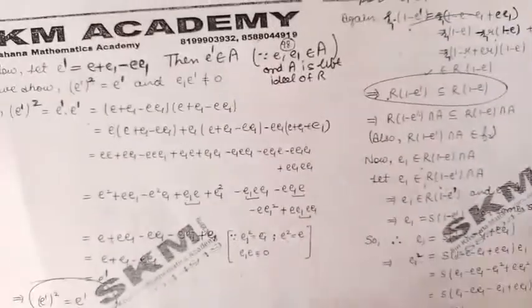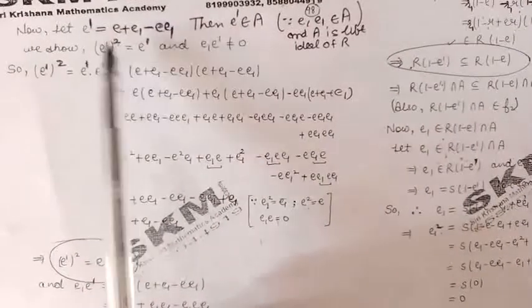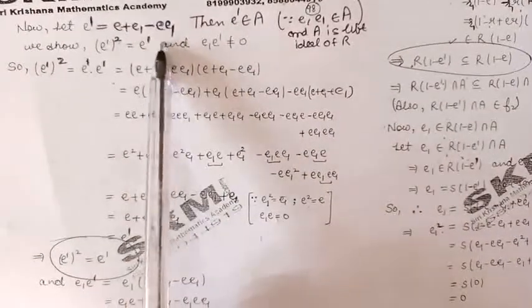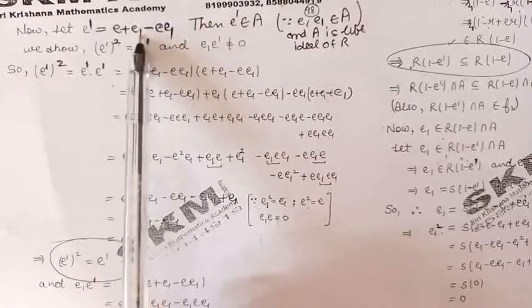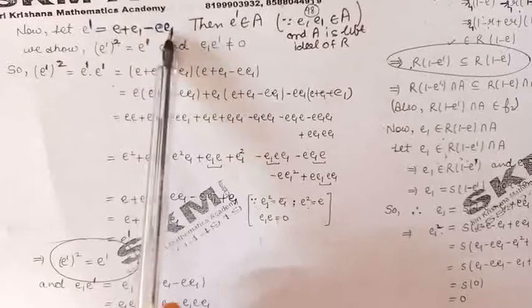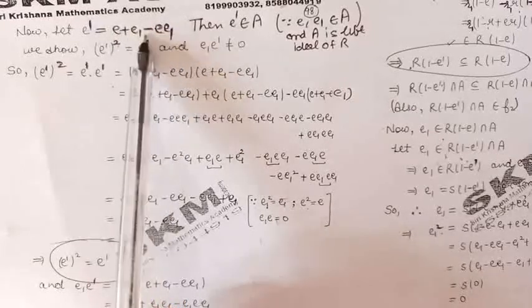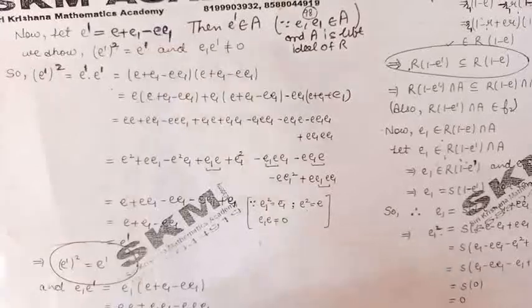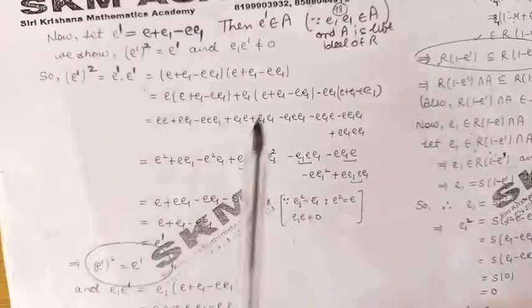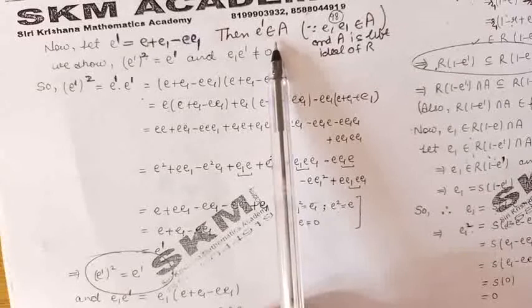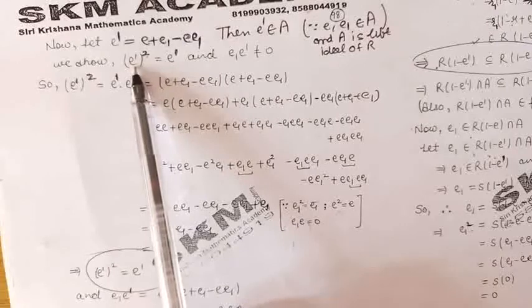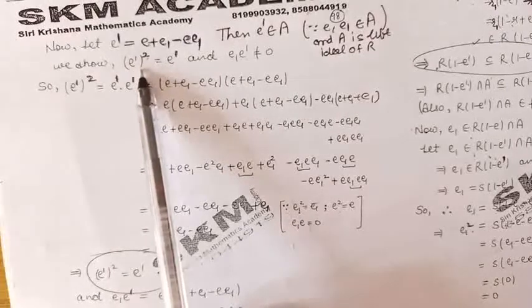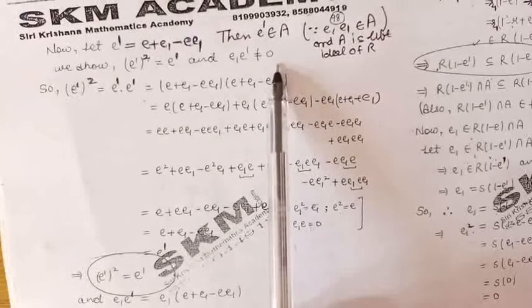Now let us consider an element e dash defined as e plus e1 minus e into e1. Now e and e1 both belong to A, so this expression will also be an element of A. So we can say that e dash belongs to A. Now let us find the square of e dash. We will prove that e dash is idempotent and e1 into e dash is non-zero.